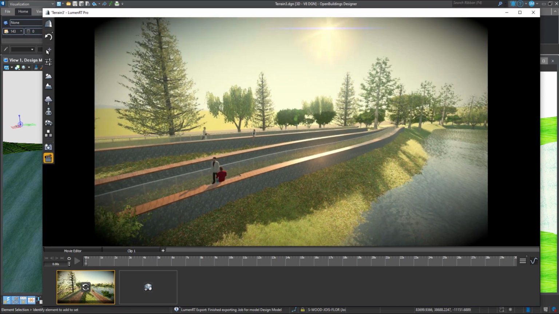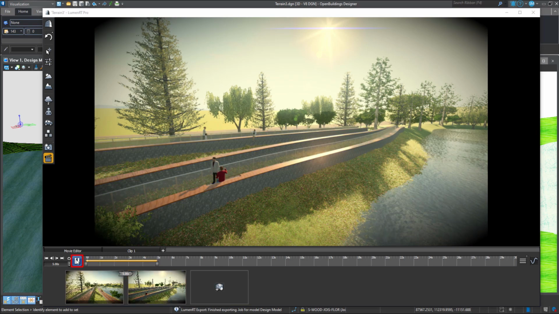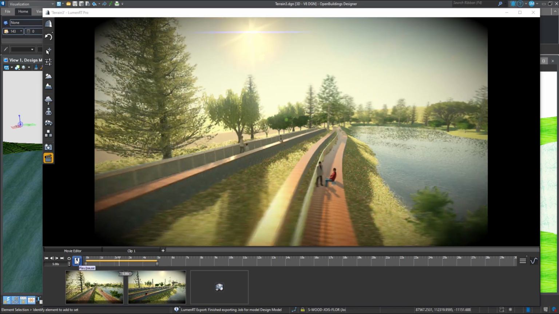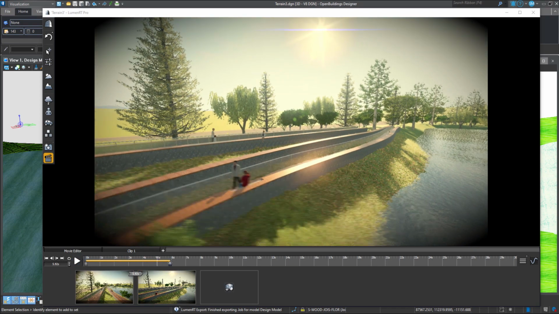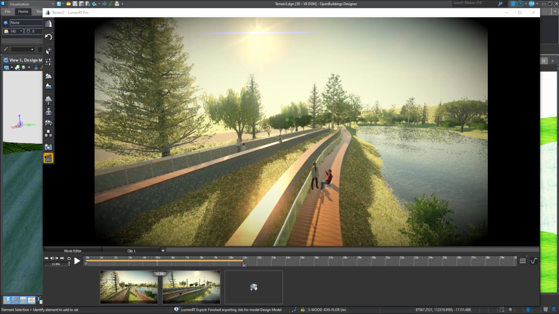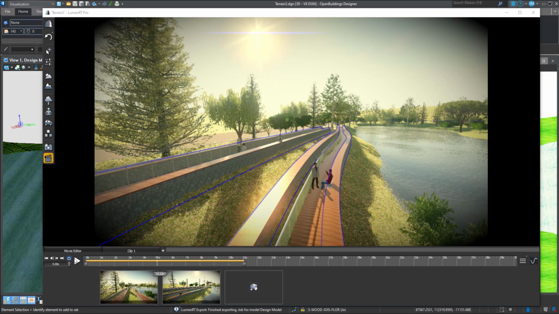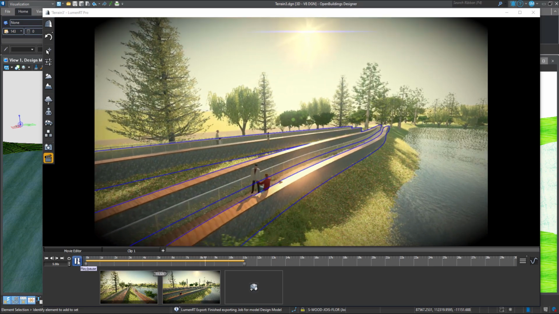Just one thing to bear in mind though, these people up here are walking, so we might want to make them walk along the path so they're not walking and standing still. But anyway, let's capture the second image and we'll give that a quick run through just to have a look at the animation it might be producing there. We might just extend the timeline along a bit so it's a little slower, and then give that another little test run and have a look at what's going on there.